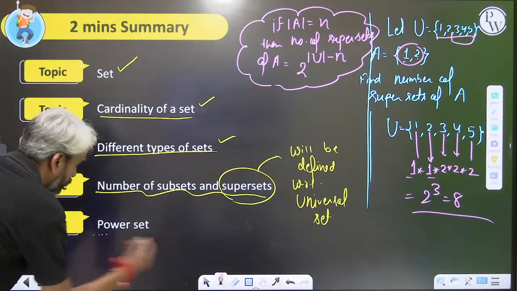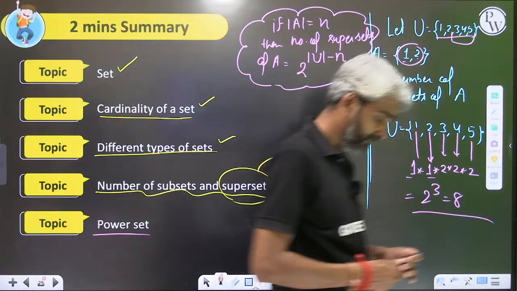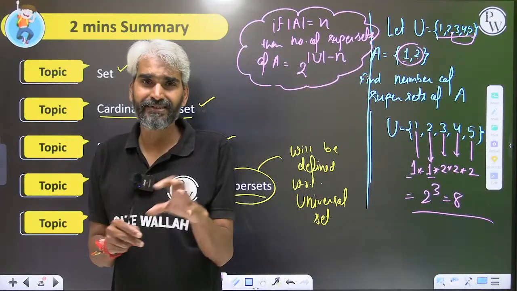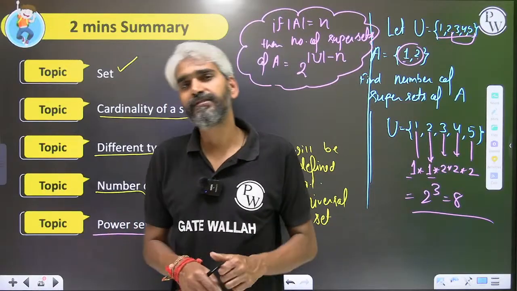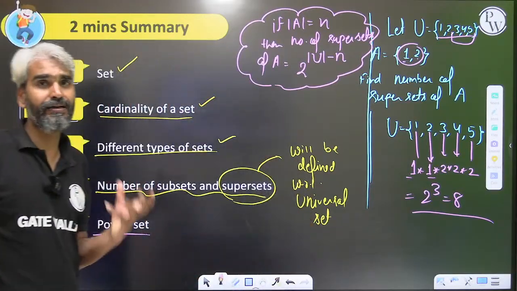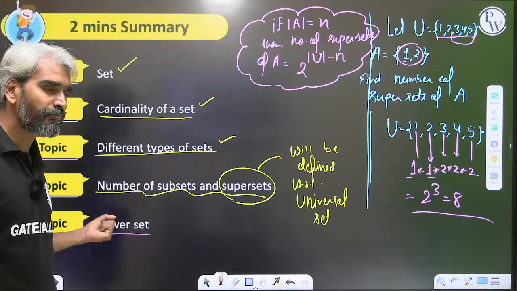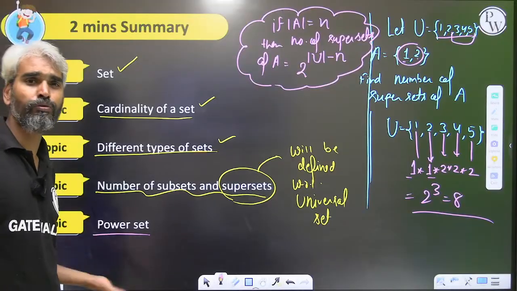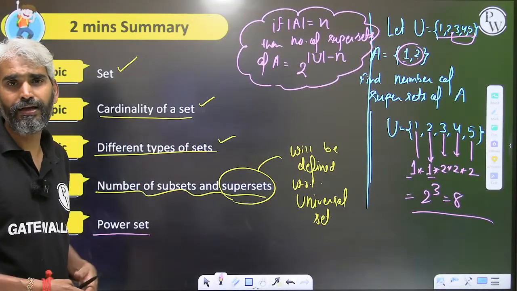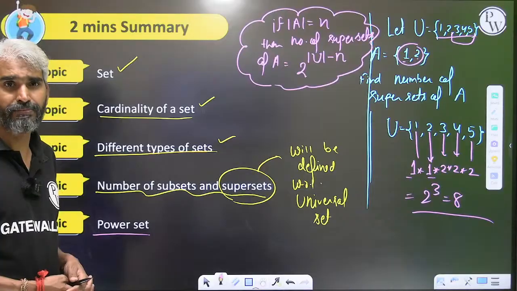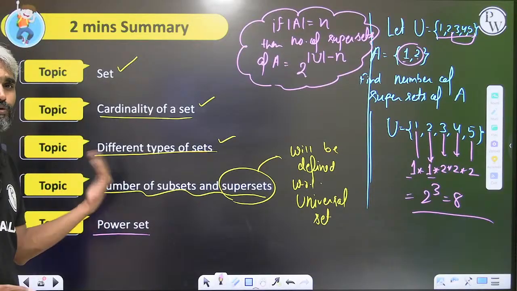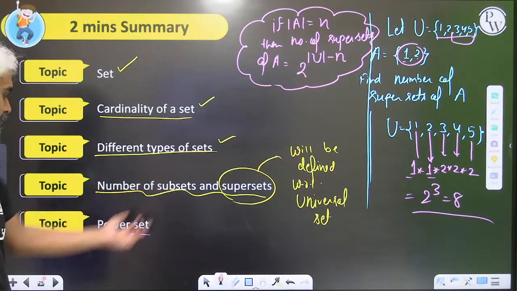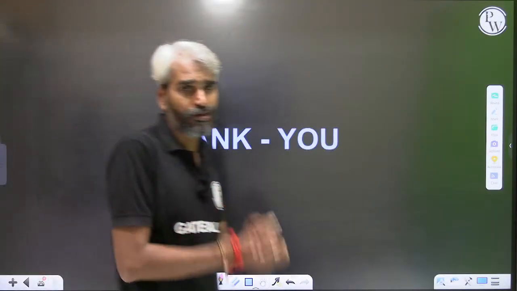Now, we have also understood the concept of power set. Sir, when exactly an element belongs to a set, when exactly something will be a subset of a given set, please try to focus on that particular aspect carefully, because most of the time, while trying to save some time, you may commit some silly mistake and you may provide the wrong answer in the final exam. So please make sure that you understand this concept of belongs to and subset properly. And we also know the cardinality of power set will be exactly the same as the number of subsets of set A. That will be all for this particular session.